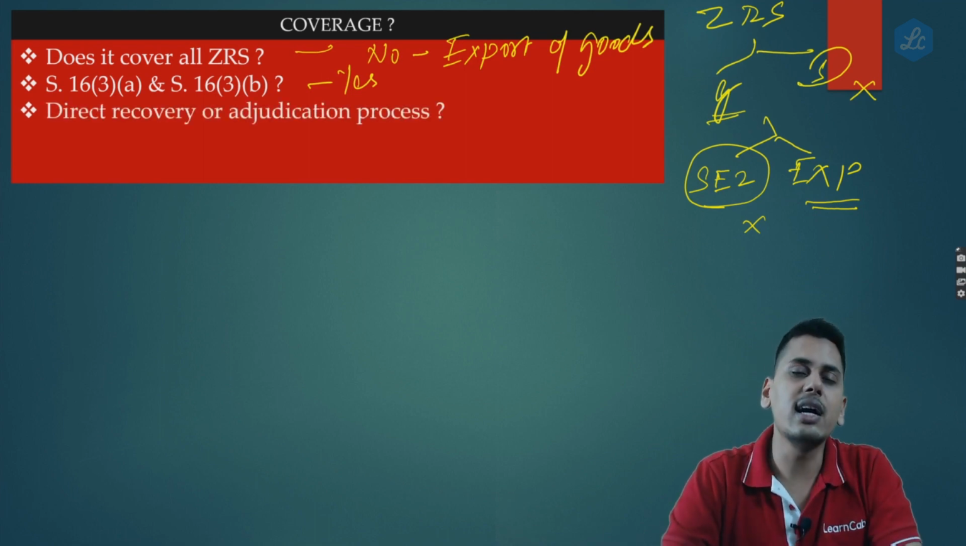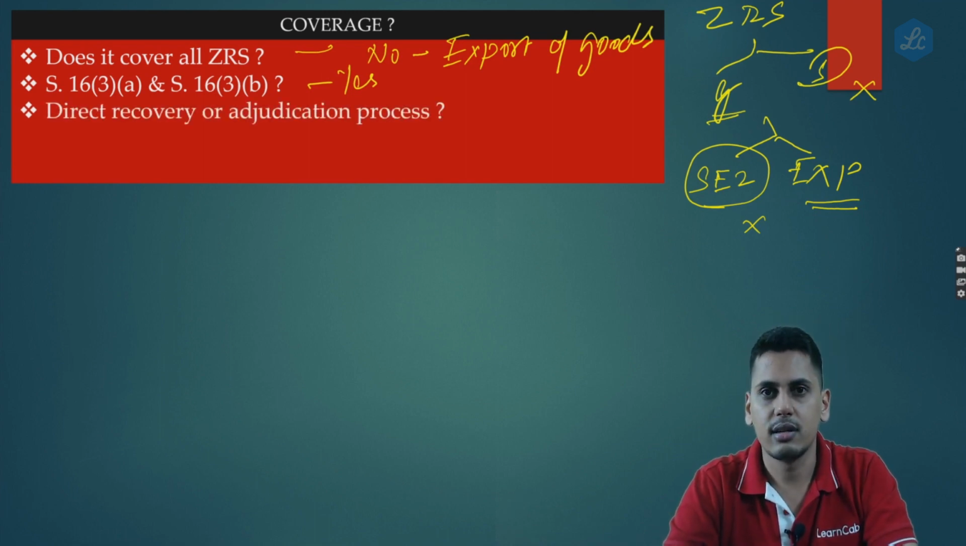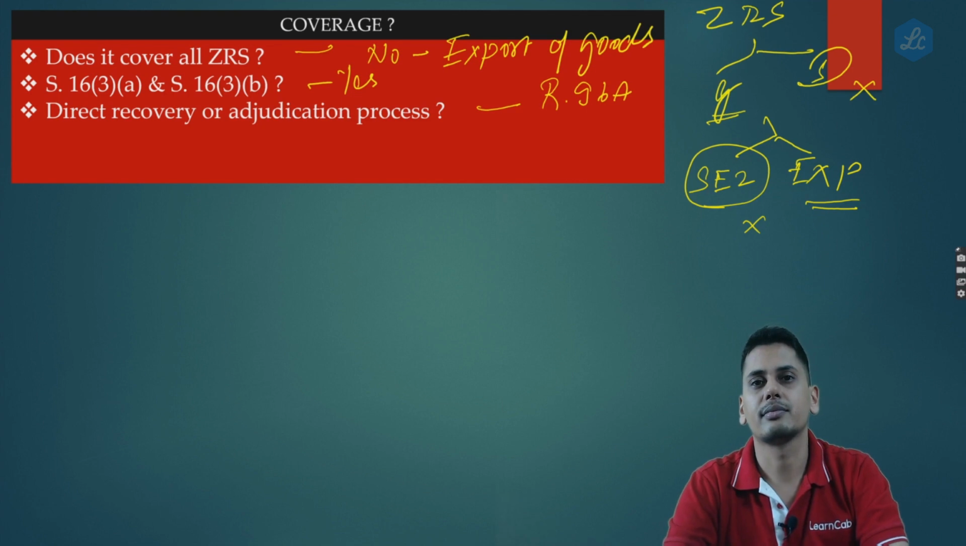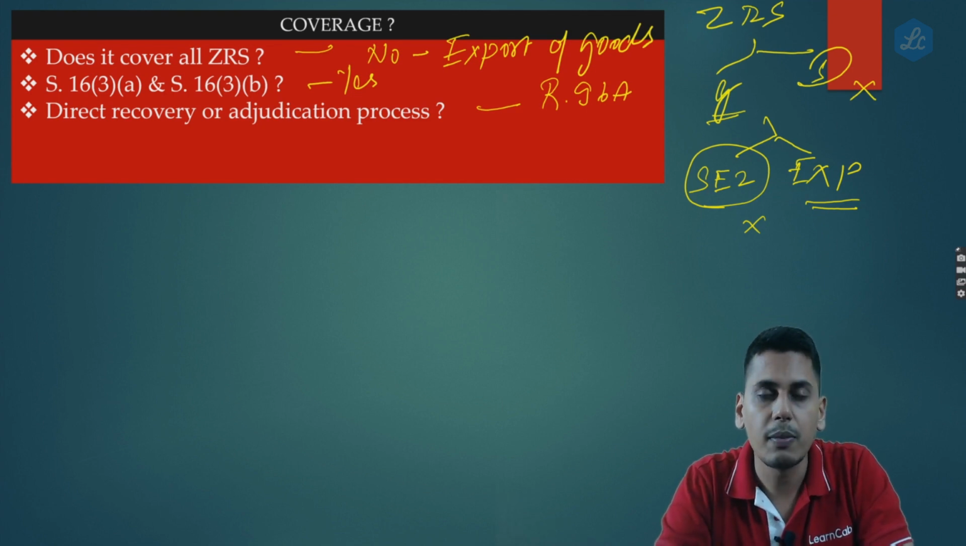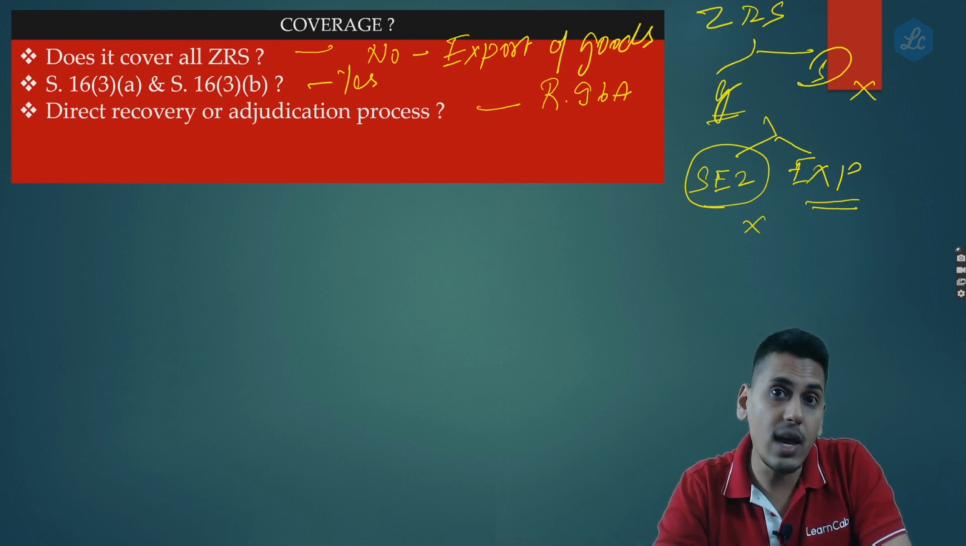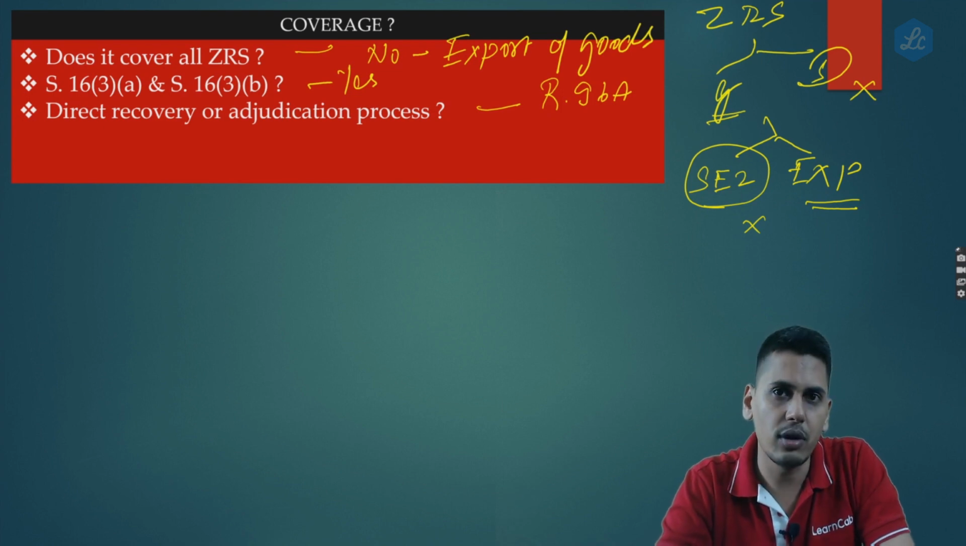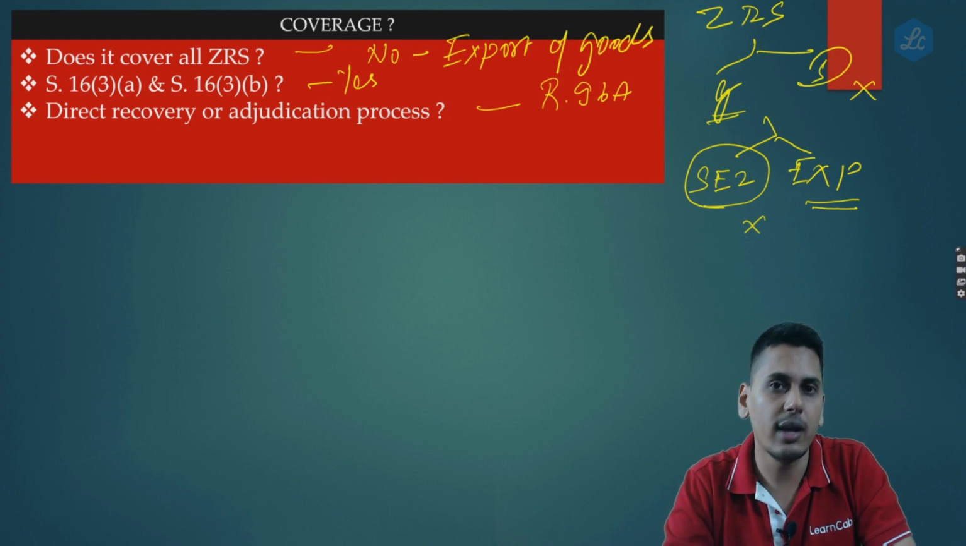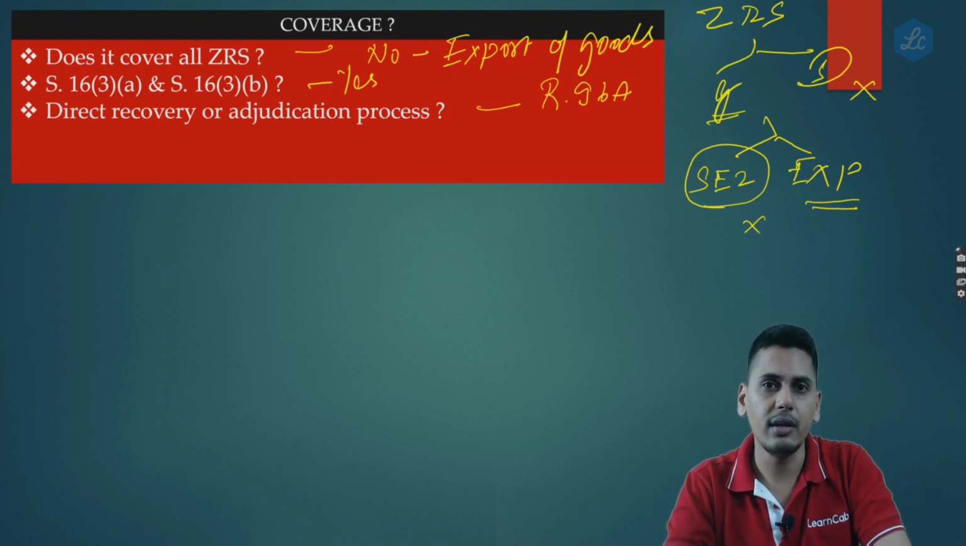Is it a direct recovery or an adjudication process? Now friends, this question is very important. Friends, if you carefully analyze Rule 96A, I hope you remember 96A. What was 96A about? 96A simply told you the procedure of bond or LUT. That means you give a bond or LUT.